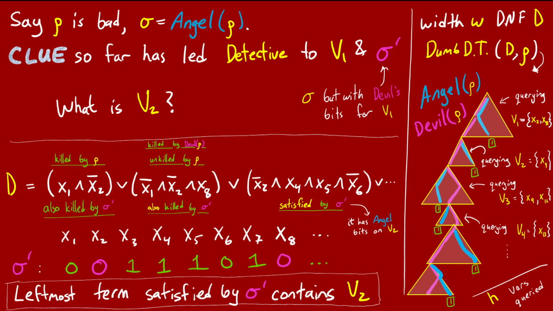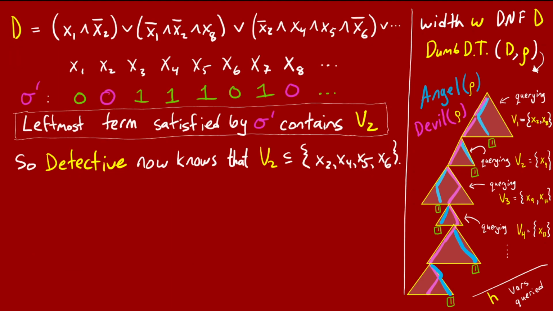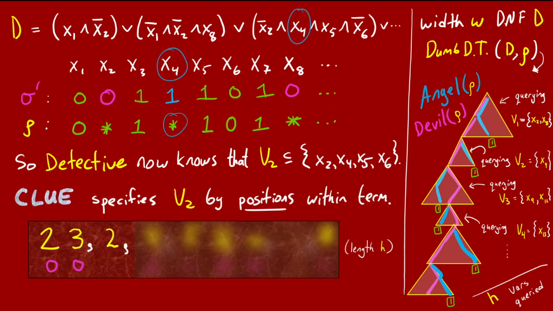Here, the detective already happens to know that x2 is in the set v1, but of the remaining variables x4, x5, and x6, it doesn't know which are in v2. Again, the clue now comes into play. The clue specifies the variables in v2 by specifying their positions within the term and then writing a comma. Here, v2 is just a single variable appearing at position 2 in the term, so the clue just has a single yellow 2 for that position, followed by a comma.